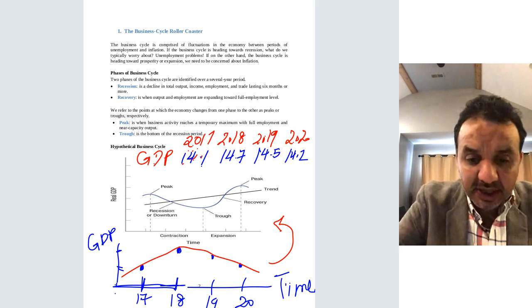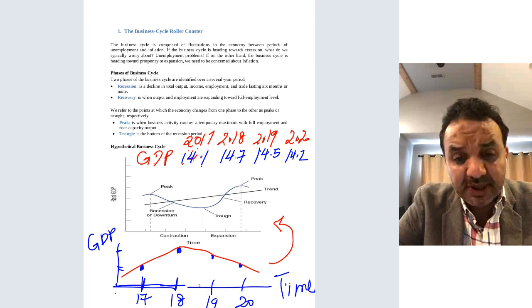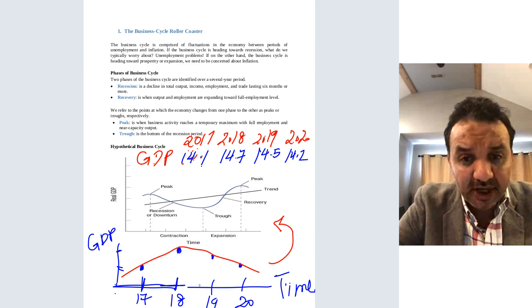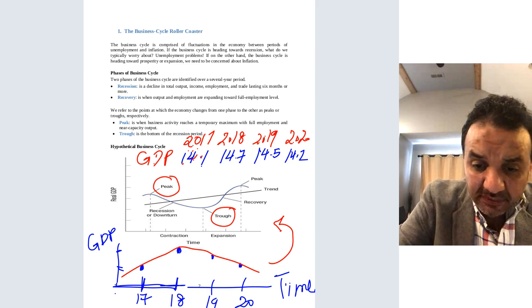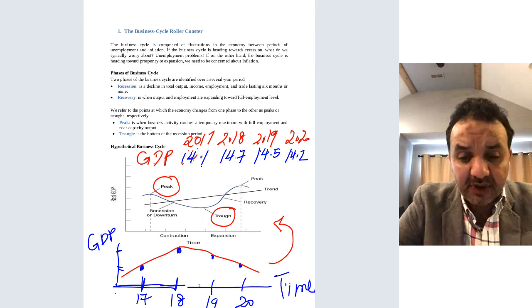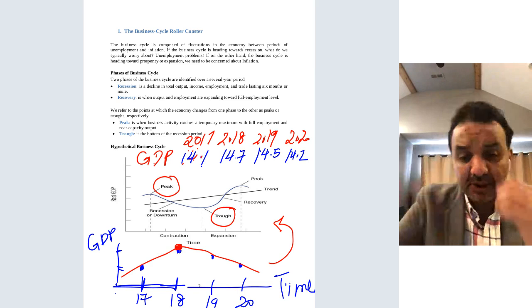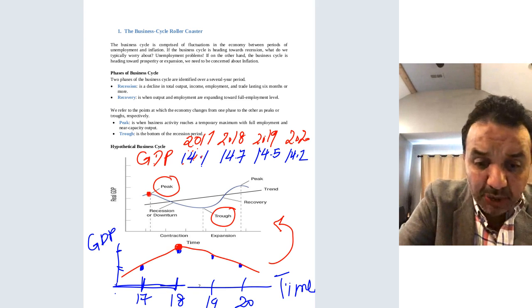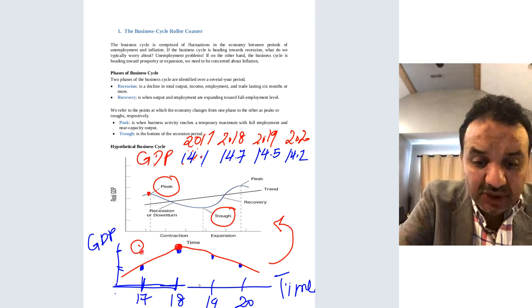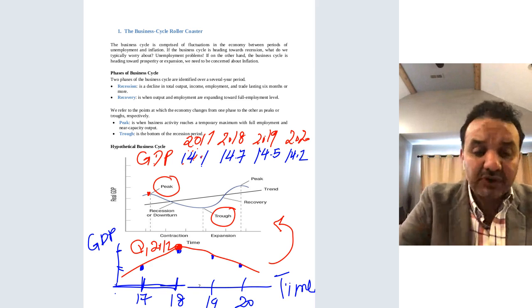Now let's understand this graph more. To understand the meaning of business cycle, let me introduce a couple of economic concepts. We have a peak and we have a trough. What do we mean by peak and what do we mean by trough? For instance, in my graph here, this is the peak. This is the maximum point, the maximum GDP over the past few years. So the peak is the highest point. Let's say this is Q1 2012, the highest GDP over the last 5 or 6 years. So this is a peak.